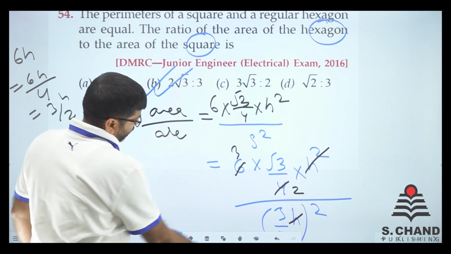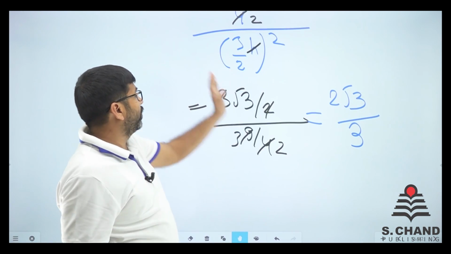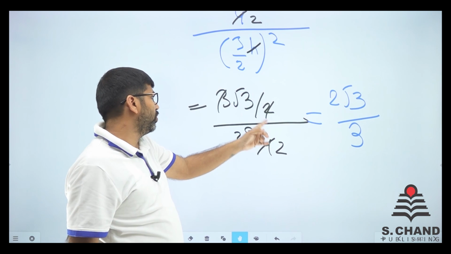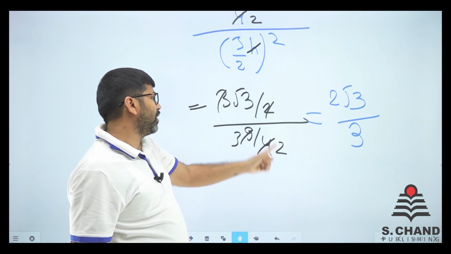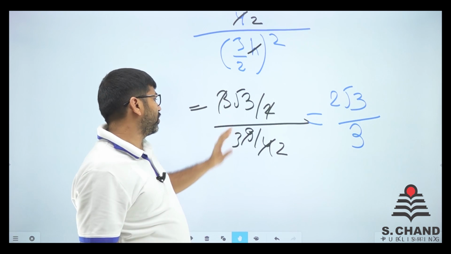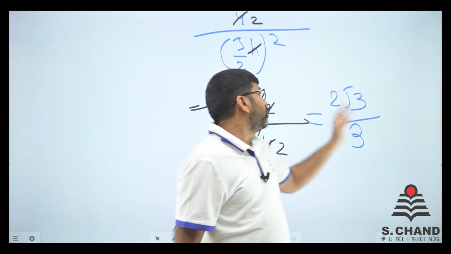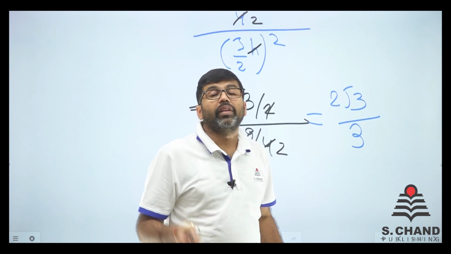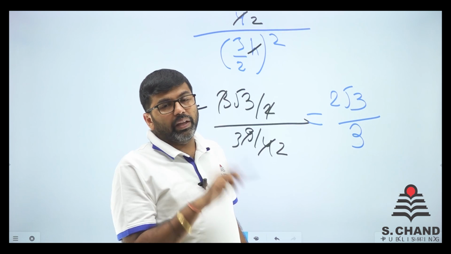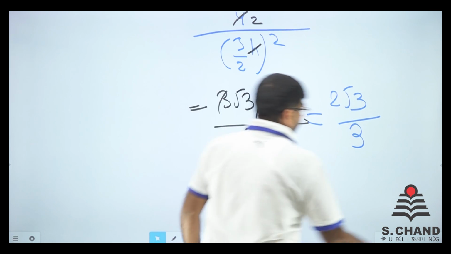Here it is. Again let's see. Everything is given here. So what we did was 3 root 3 by 2. So 2 gets cancelled out by this 2, 2 remains. 9 gets cancelled out by 3, so 3 remains. So root 3 upon 3 by 2, so 2 root 3 by 3. 2 root 3 is to 3 is the ratio of the area of the hexagon to the area of the square. So here we move on to the next question.